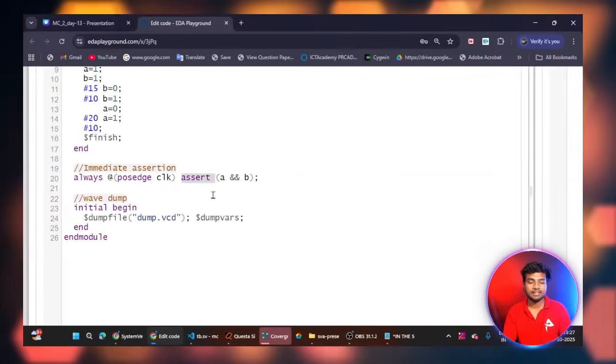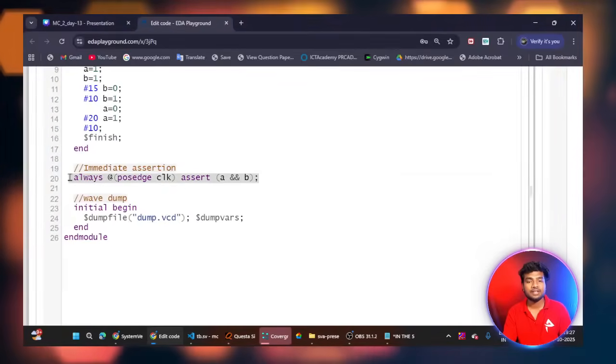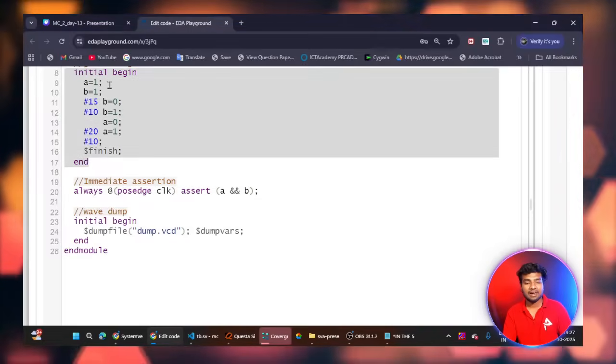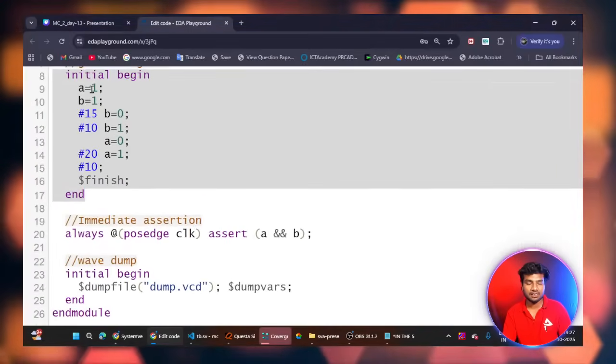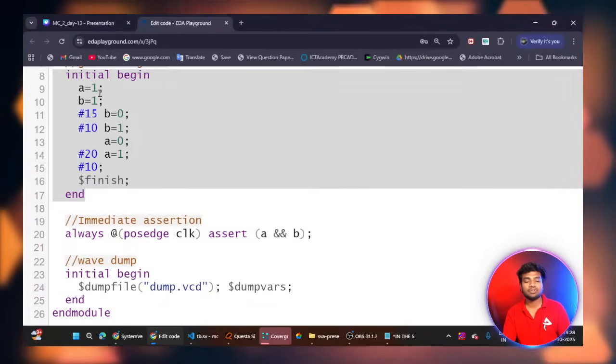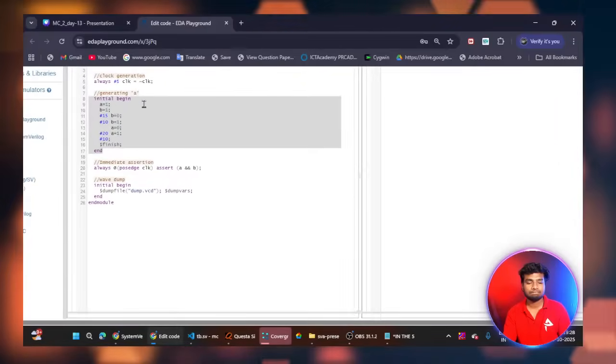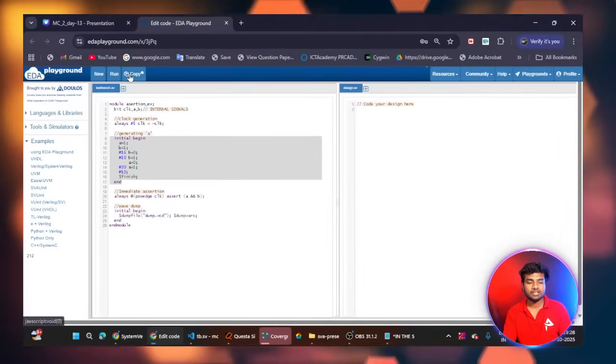So you can see here, this is a basic immediate assertion. This is my stimulus, these are my inputs. You can see here at the initial stage of time, A having 1, B having 1, okay. So let's check the output.